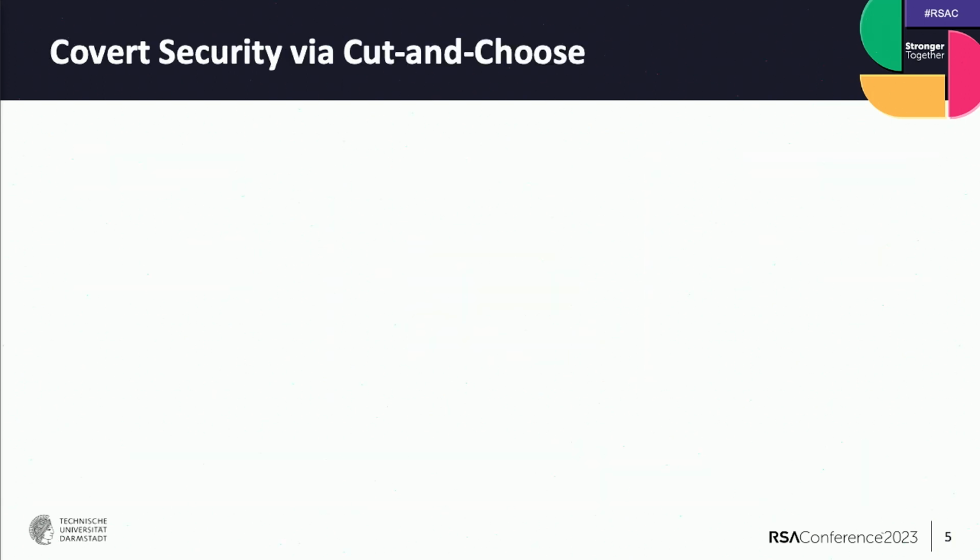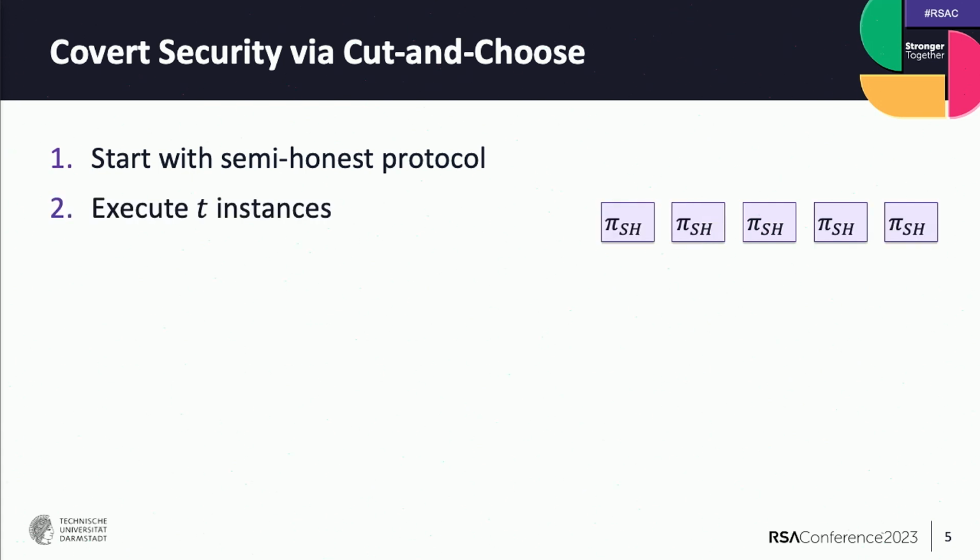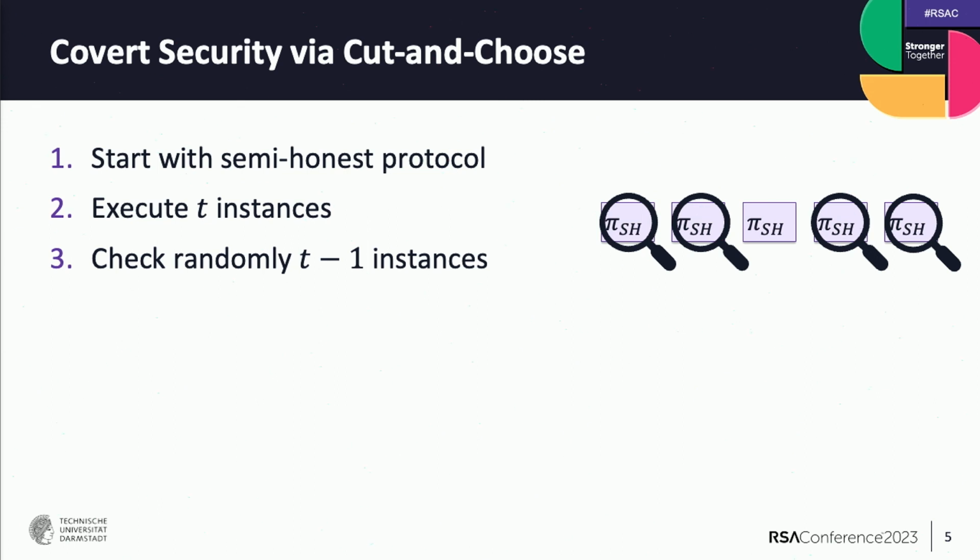So I will tell you something about one specific technique, the so-called cut and choose technique, which was used by all prior known protocols for covert security. This technique starts with a semi-honest protocol, and instead of executing it only a single time, we execute it multiple times. And then after the execution, we randomly decide on one instance and check